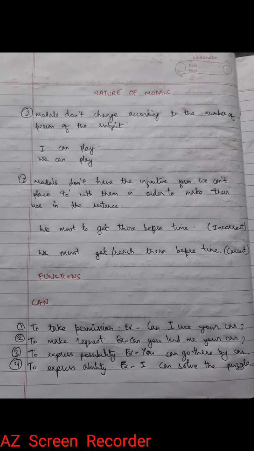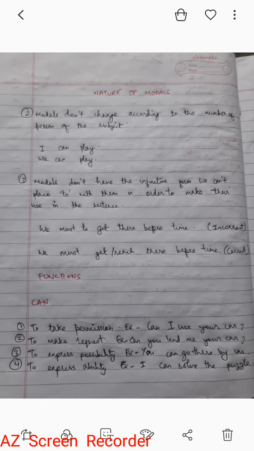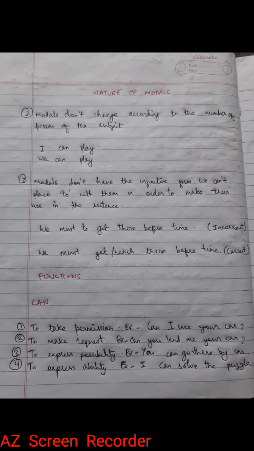Now another nature of modals is that modals don't have the infinitive form. Now what is the infinitive form? When we use to with the verb, it is known as the infinitive form. And when modals are used in a sentence, the infinitive form of the verb is not used. We can't place to with them in order to make their use in the sentence.